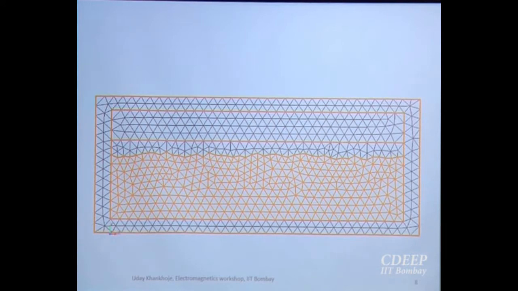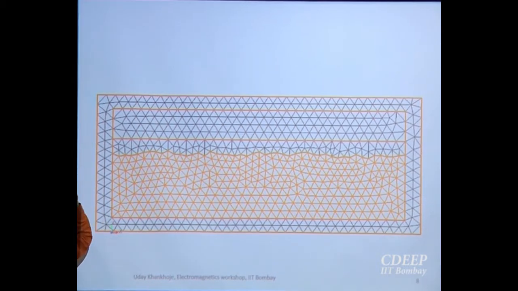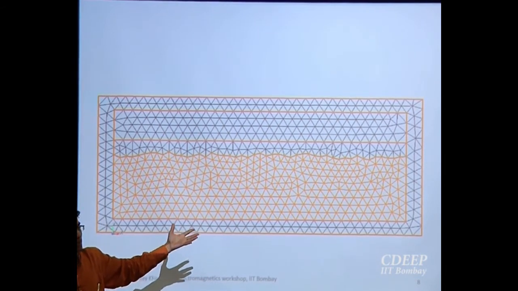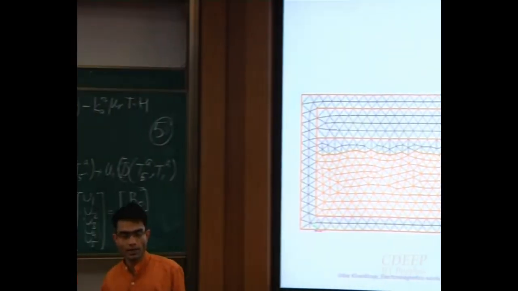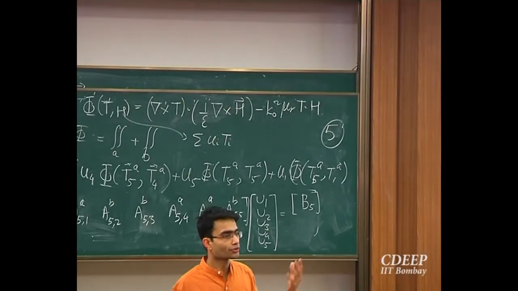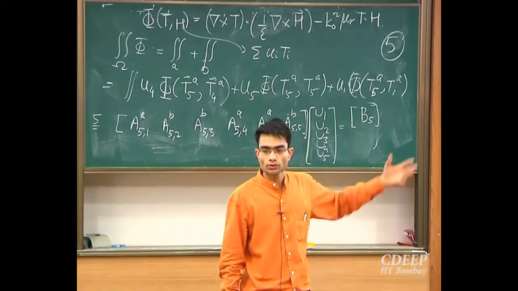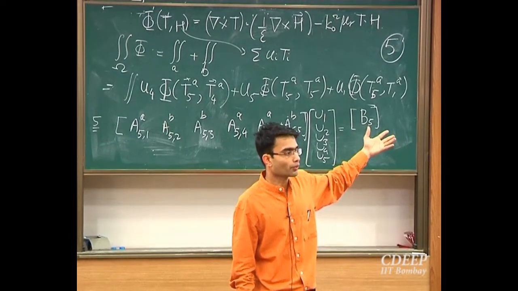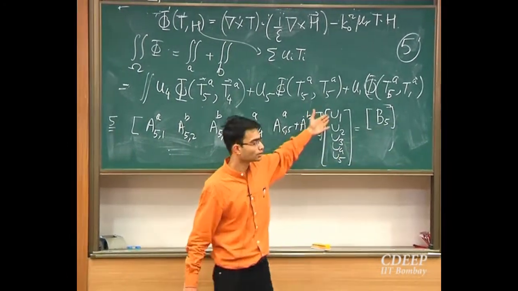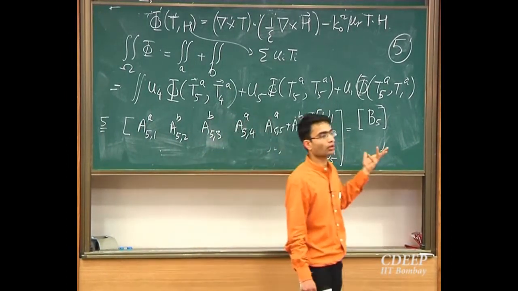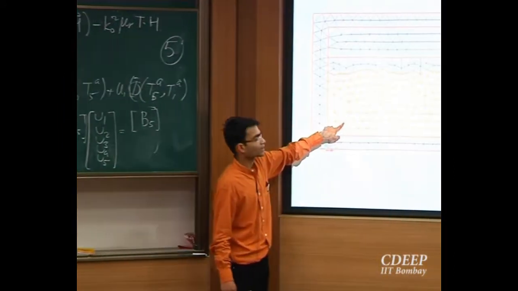So far, what I showed you with just two elements is that you assume some unknown constant for each of the edges, you get an n by n matrix, and you solve it. Because it is sparse, you can even do direct factorization, you don't have to go to conjugate gradient or whatever, as long as the problem is not too large. So after you solve it, what do you get? You get all of these numbers, u1 up to un. So what do you know? You know the electric or magnetic field along each of these edges.